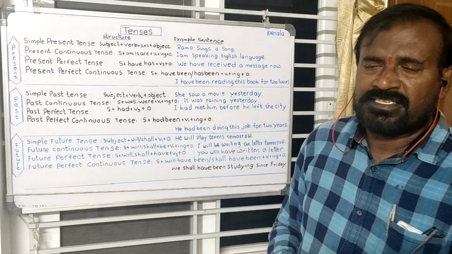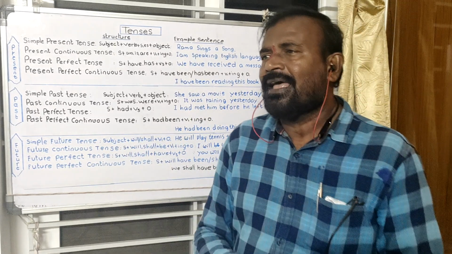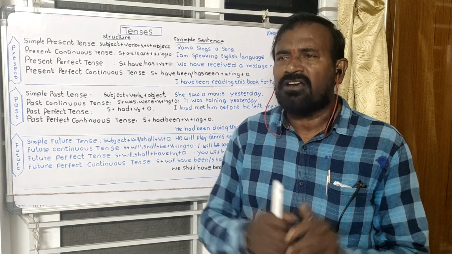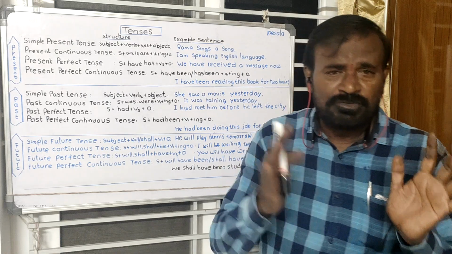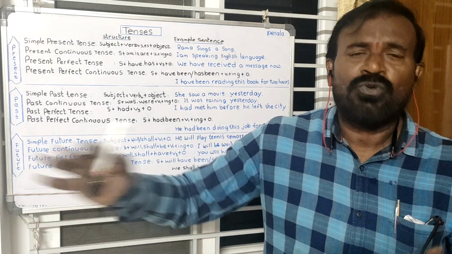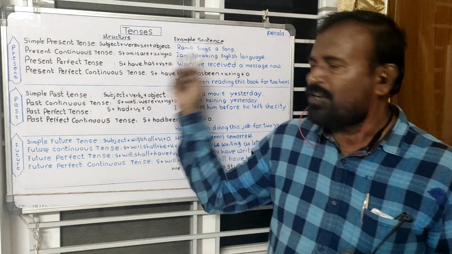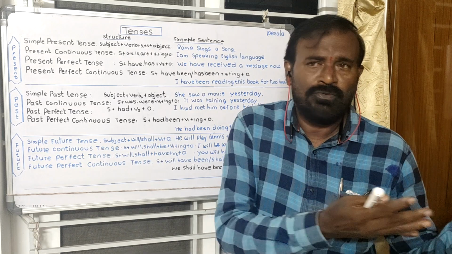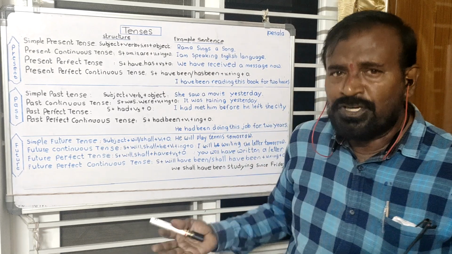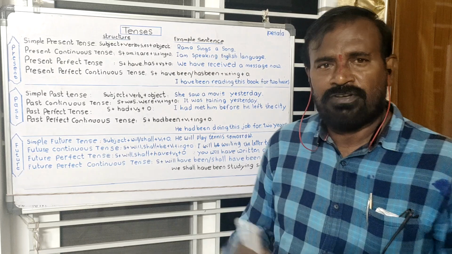The present continuous tense tells about the activities or actions that are going on at the time of speaking. For that purpose, we use the present continuous tense. It may be temporary. It may not continue after some time. Now, I am teaching, but it may not happen after 2 hours or 1 hour.